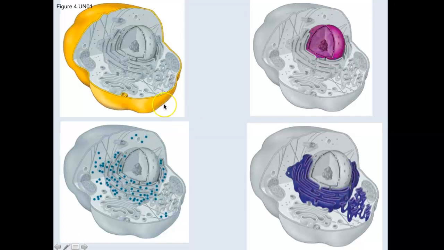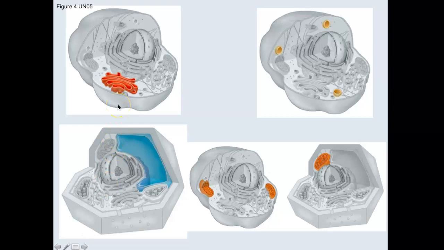So this is the plasma membrane. This is the nucleus. This is the ER. This is the rough ER here, and this is smooth ER, okay? But they colored them both, so we'll just say ER, endoplasmic reticulum. These dots, what do you think these might be? It's all over this structure here, and it's also in the cytoplasm. This is ribosome.